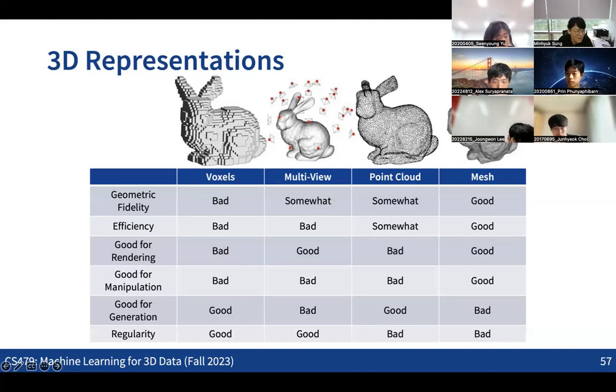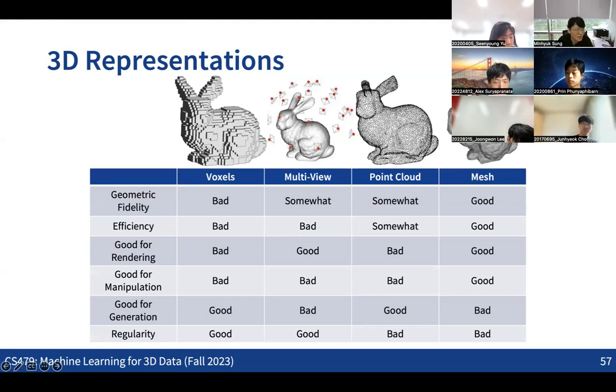Also for efficiency, mesh might be the best representation, right? Because we can have the minimal set of vertices and faces to capture all the surface information. Point cloud might be okay in that we can just have a set of points. But if we want to capture all the details, then we need more points, so that's not good. The voxels and the multi-view images might be the worst representations in terms of efficiency. And for applications like rendering, obviously meshes might be good. Also the multi-view images already contain the rendered outputs, so these are also good cases.